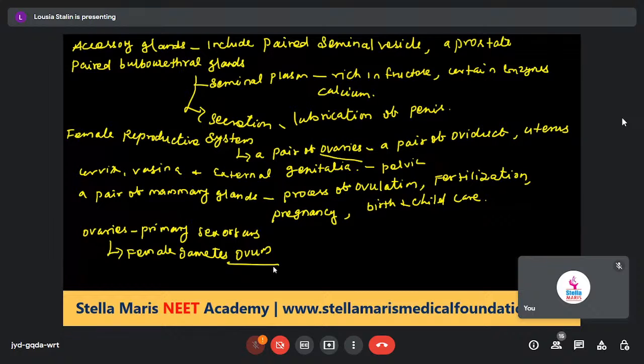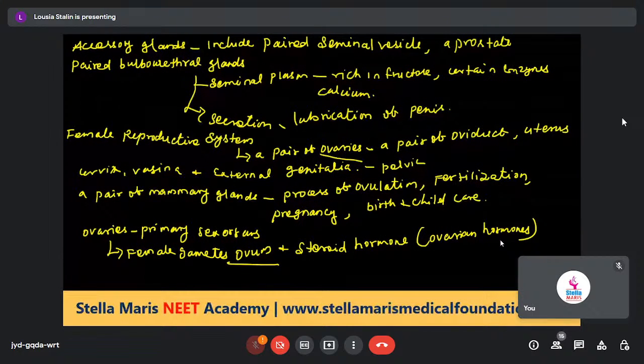Ovaries are the primary female sex organs. Ovaries produce the female gametes, that's the ovum, and also produce several steroid hormones. That steroid hormone is called the ovarian hormones.